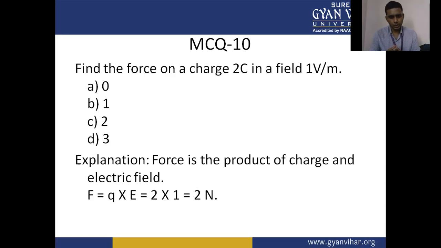A equal to 0, B equal to 1, C equal to 2, and D equal to 3. Force is the product of charge and electric field. So F equal to Q into E equal to 2 into 1, which is equal to 2 Newton. Correct answer is C.